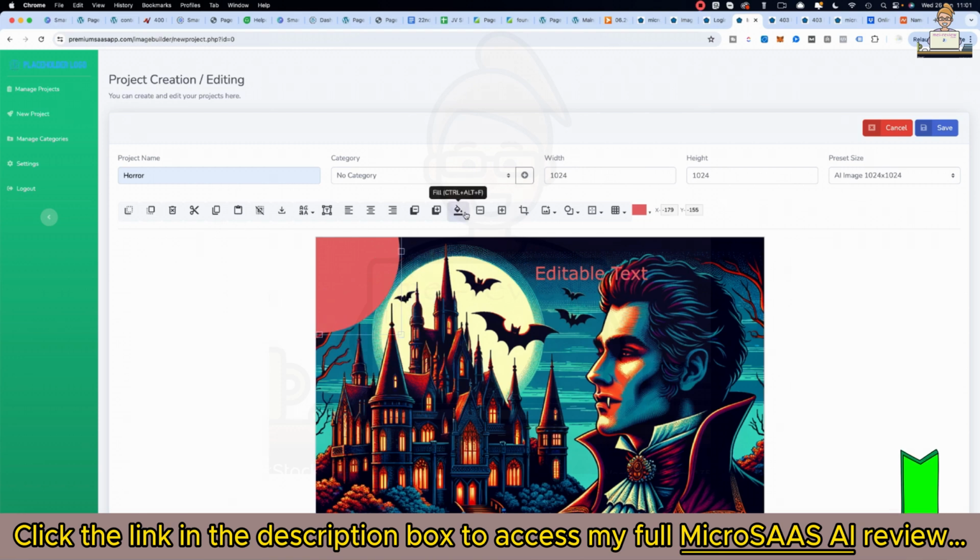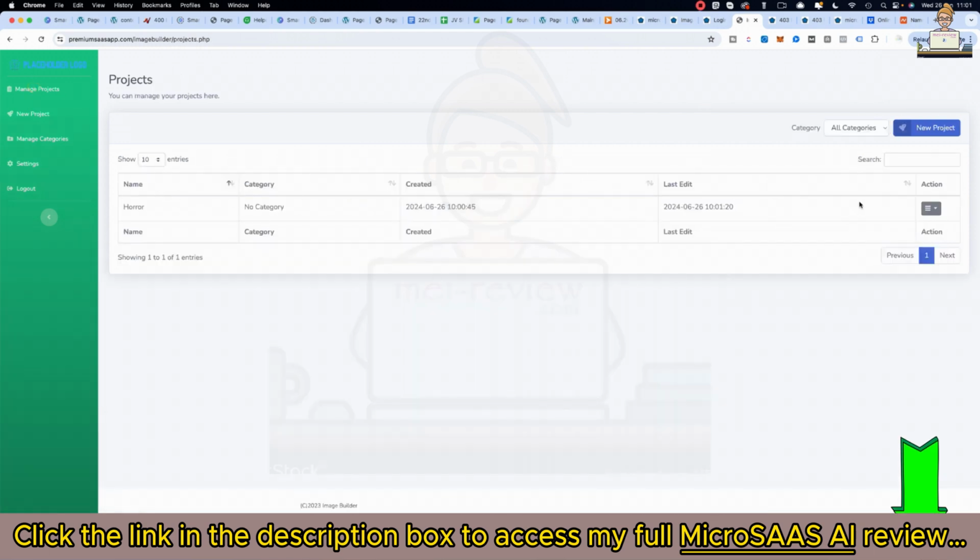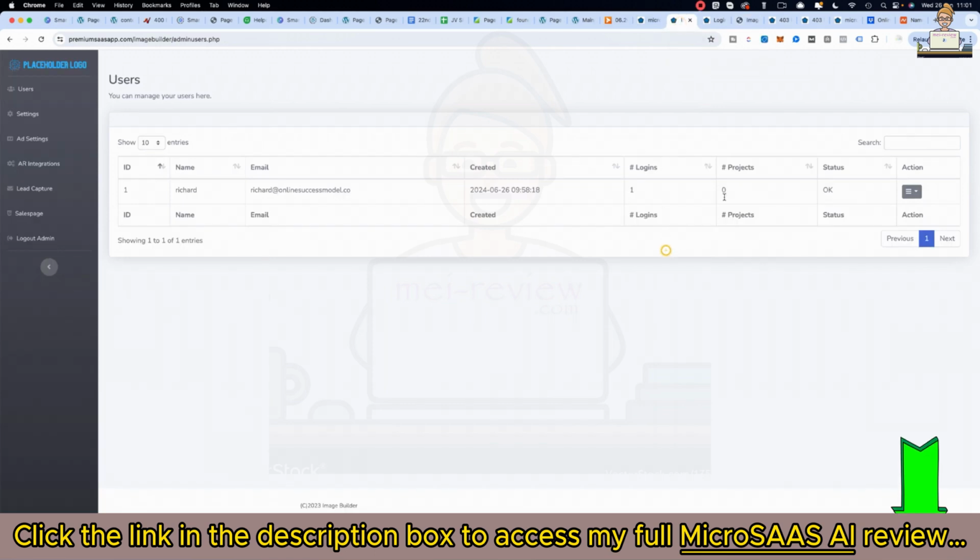You can cut it down, you can fill colors, you can increase the object sizes. There's lots and lots you can do with it. So once you just save that, you can go to manage projects and see it's saved there. Now if I go back to the admin area for this, it should say I've got one project set. So as you can see, there it is.